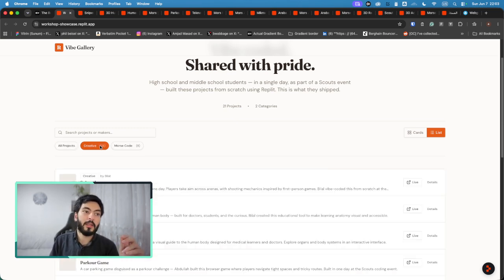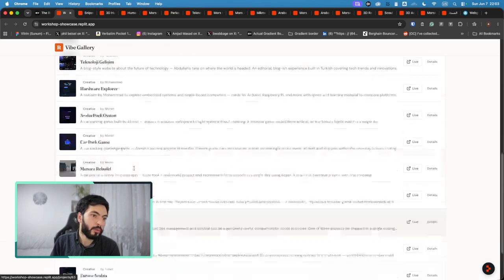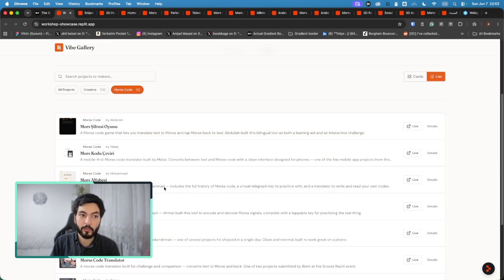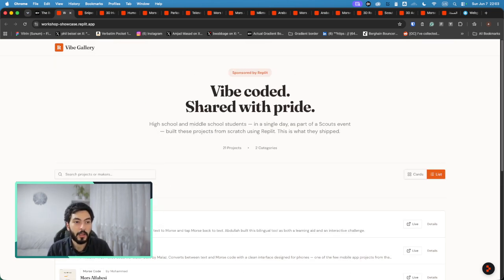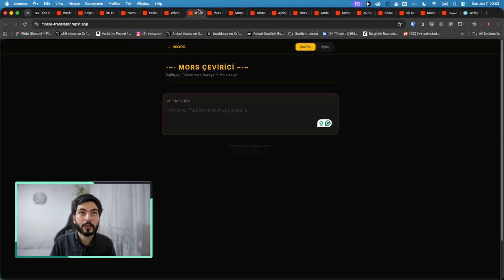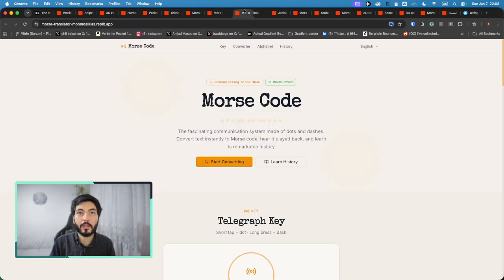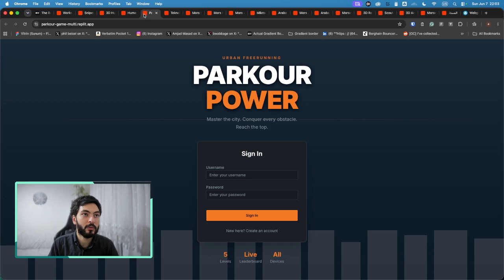So it was creative programming, so they could do anything they want, and we had the Morse code programming, where they made a Morse code translator. The main idea here is to see how they can be creative and how they do a simple task, and we could see the different results for that. As for the Morse code, I will explore them all together at the end of this, so we'll be able to see the difference between them. But right now I will go back to the creative stuff.